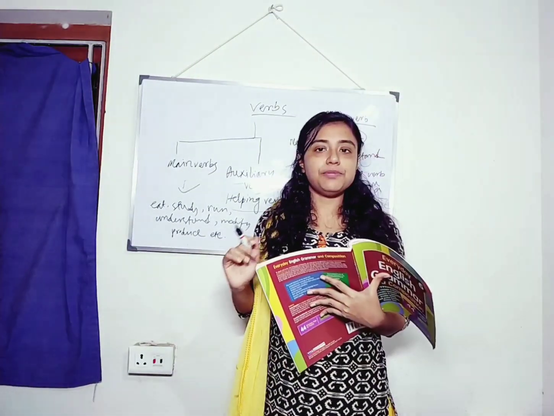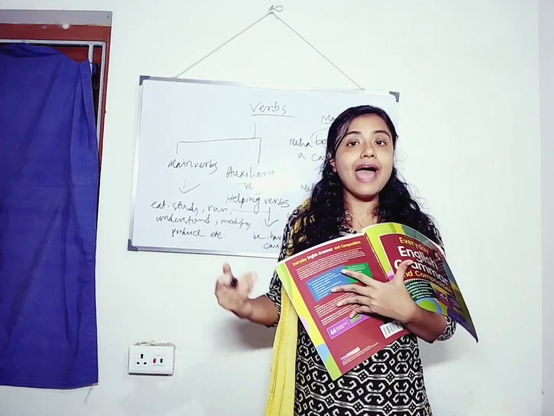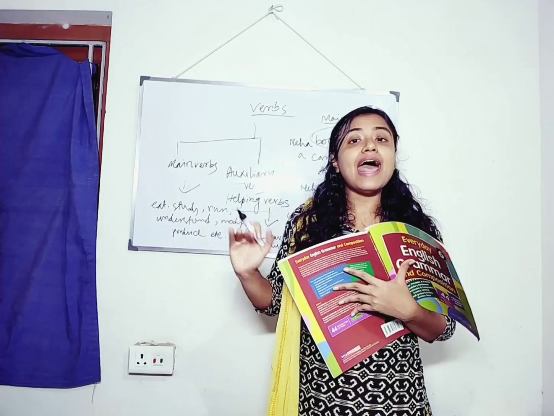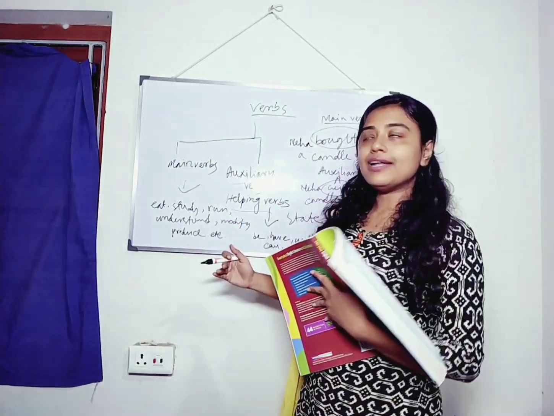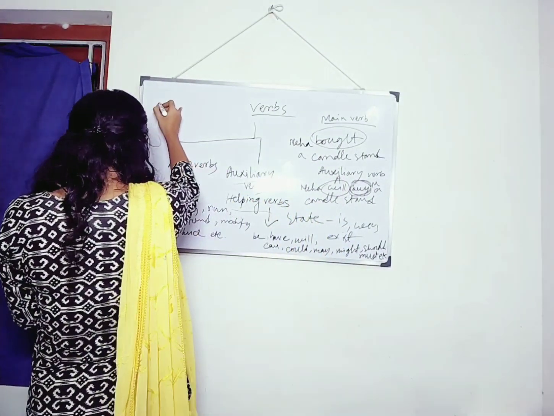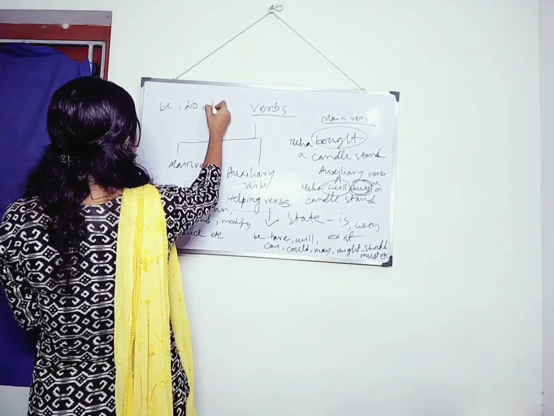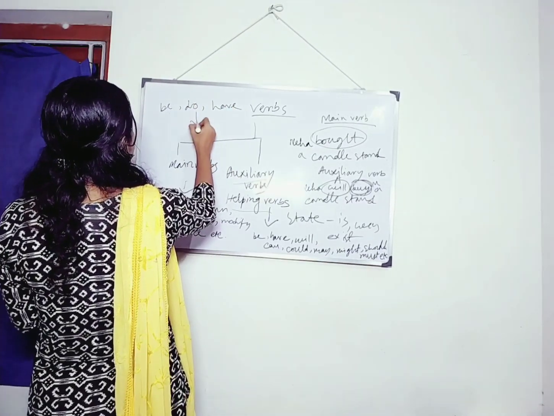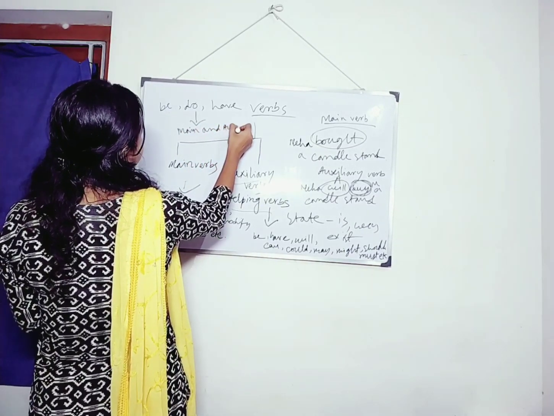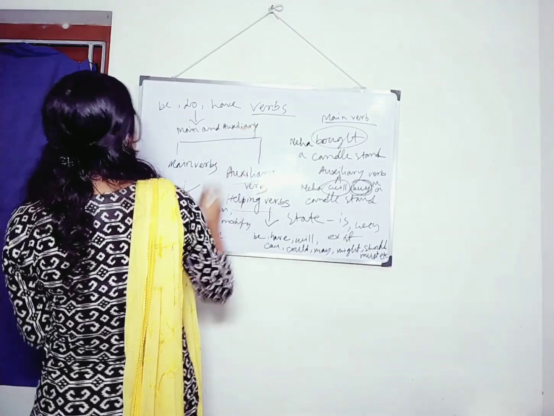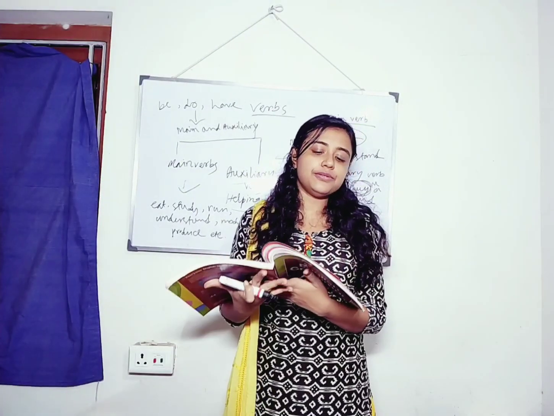There is an exception. What is that? Do, be verbs and have. These verbs can act both as main verbs or as auxiliary verbs. What are they? They are be verbs, then do or have. Both main and auxiliary. Okay. Now turn the page.